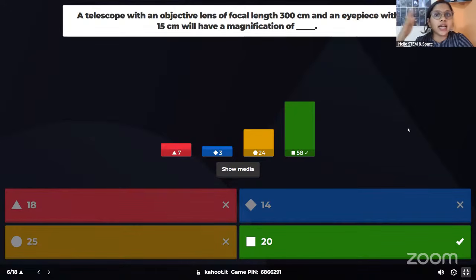So it's basically direct division, 300 divided by 15, which is 20. What it means is that when you look through this telescope, the object will be magnified 20x. I didn't expect that most of you would give the correct answer. So good job, everyone.